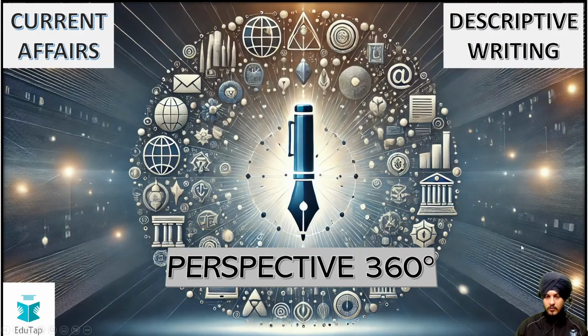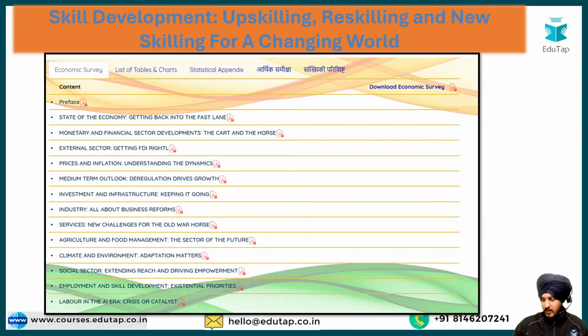Fine. So now let us begin with today's session, and you would be aware of the fact that these days we are covering the economic survey. As a part of the economic survey, we have covered most of the important chapters, and in the last class we talked about chapter number 12, and we talked about employment. And in this class we are going to talk about skill development, because it is also an important topic, and it is interrelated to this employment part only. So we are going to understand it in that context. Fine. So I hope it is clear to you.